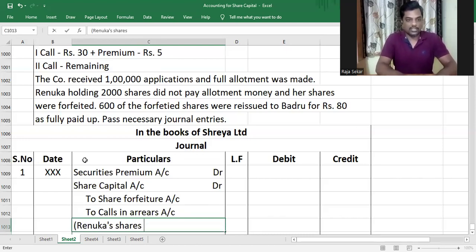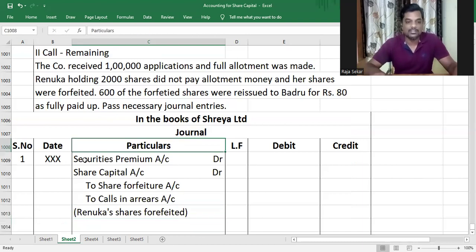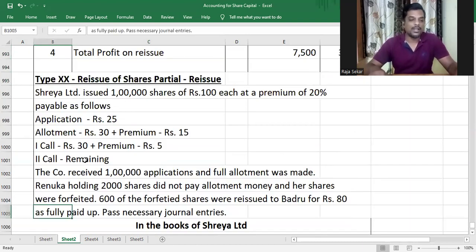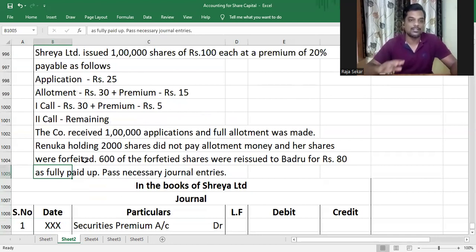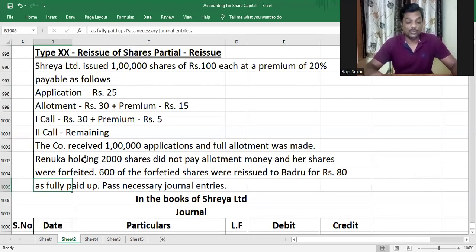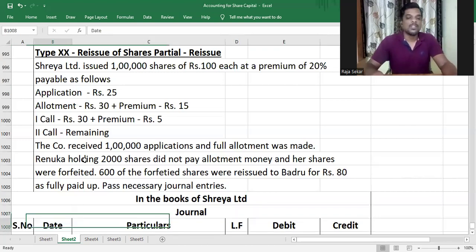Renuka's shares forfeited. Actually, I'd like to tell the story of all of these kids, my dear children. All of them have beautiful comeback stories, beautiful stories in which they fought back. They really did well. Some kids who did well from the beginning, who worked it out and who had a clear mindset. Some people who struggled and then came out on top. A lot of beautiful stories that I wish I could share with you sometime. I'll do that sometime. Right?